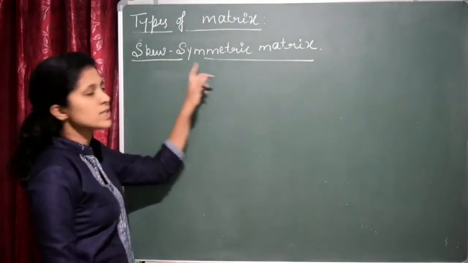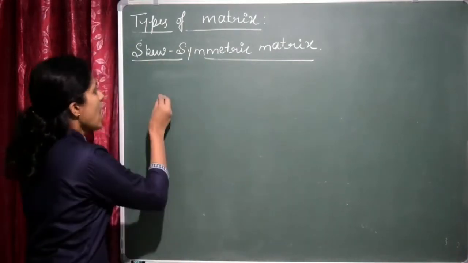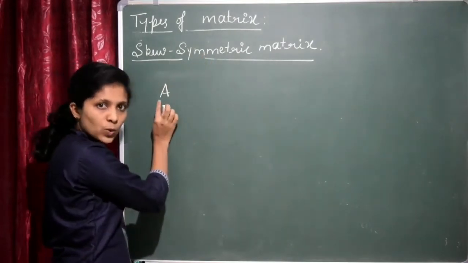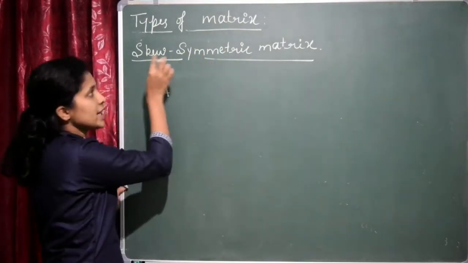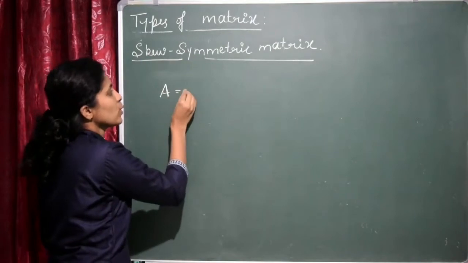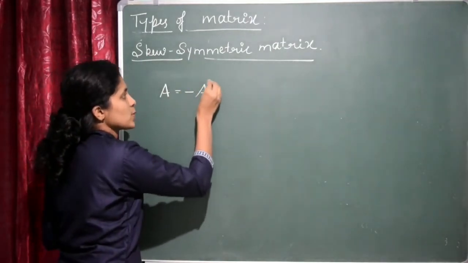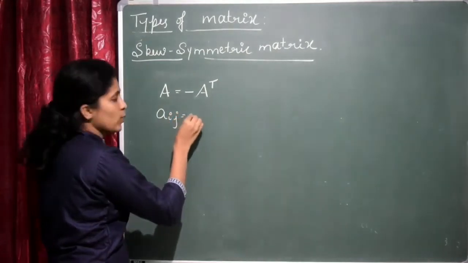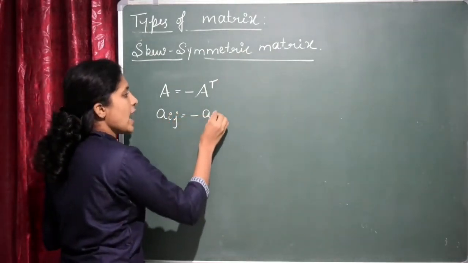Next is the skew symmetric matrix, an important one. A square matrix A is said to be symmetric if A is equal to A transpose, right? To say it is skew symmetric, A should be equal to minus of A transpose. That is, the element Aij should be equal to minus Aji.